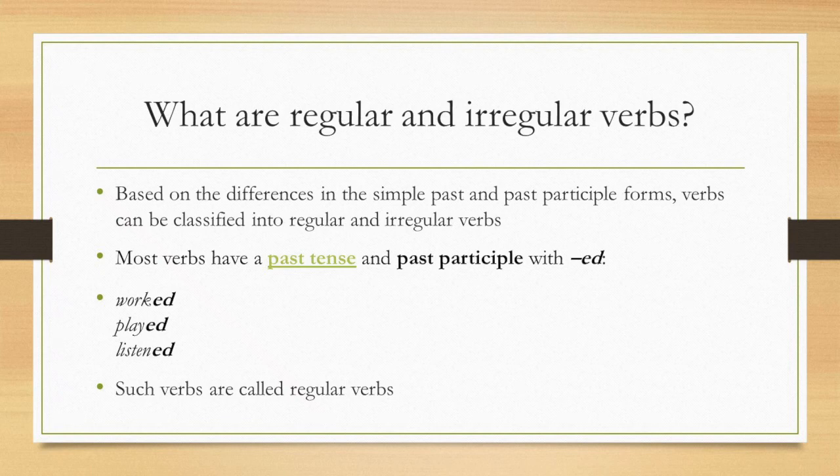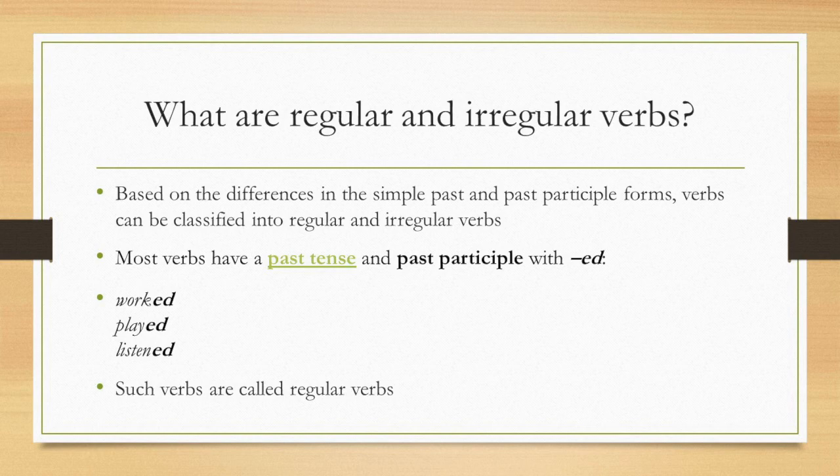Work is a verb and its simple past can be obtained by merely adding "ed". Its past participle is also worked. So, the simple past and past participle are the same and they both are formed by adding "ed" to the verb.